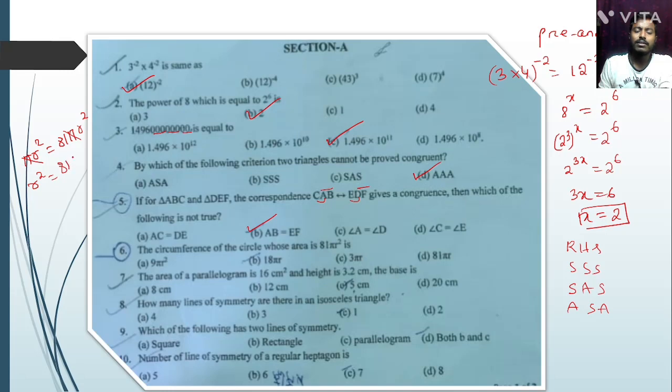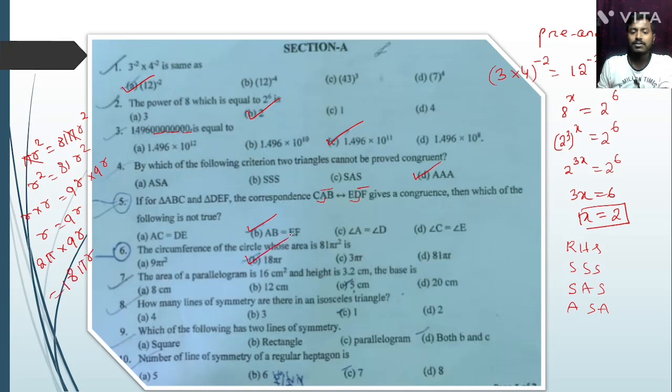Now we can write r square as r into r, and 81 r square we can write as 9r into 9r. Any doubt? 9 nines are 81, r times r is r square. So r equals 9r. Now we find the circumference. We know the circumference formula is 2 pi r. Putting in the value of r, that is 9 twos are 18 pi r. So option B is the correct answer.